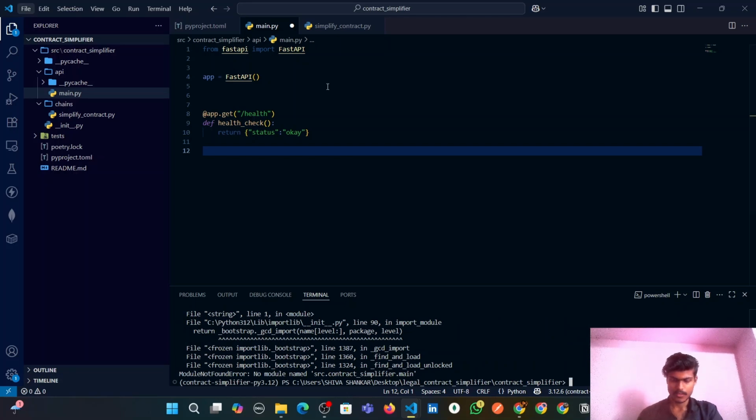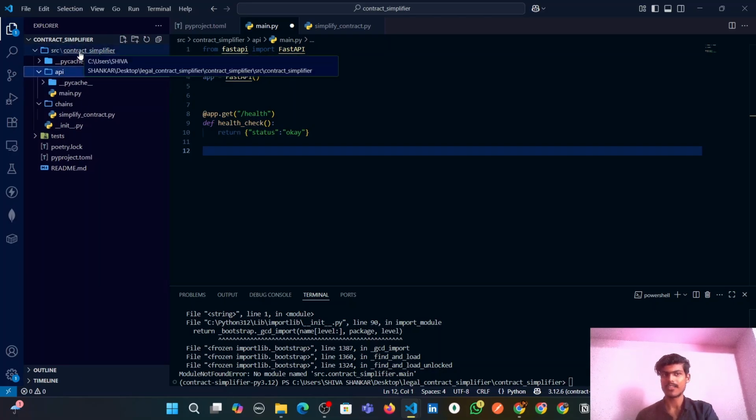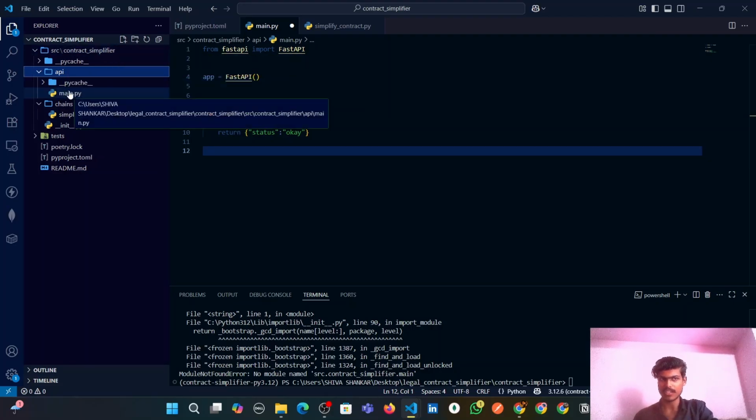See, we get a module not found error because now the main.py file is not directly inside this contract simplifier. It is inside the api directory, which is inside the contract simplifier. Previously, the main.py was directly inside the contract simplifier, but recently we have changed it.